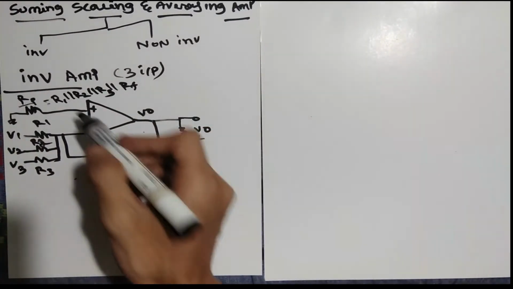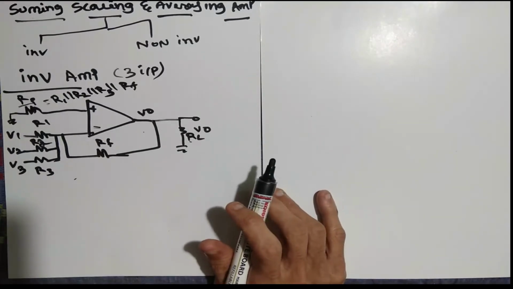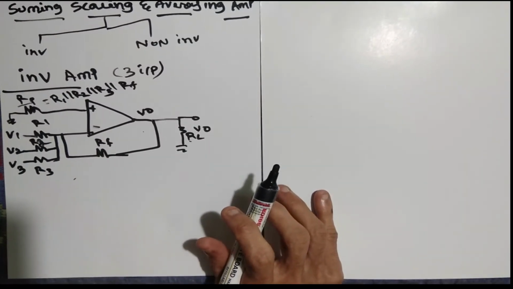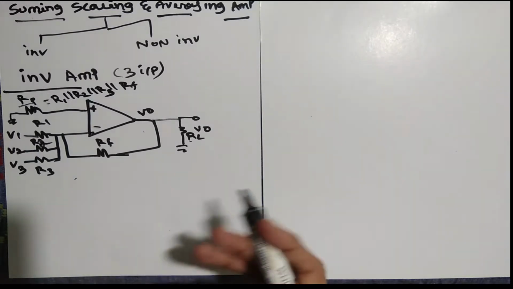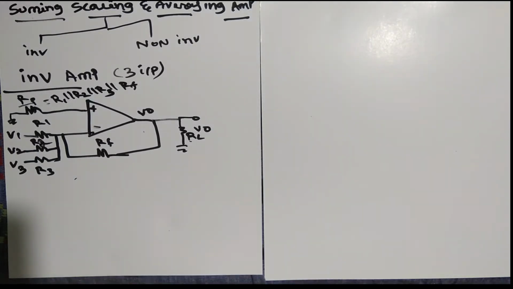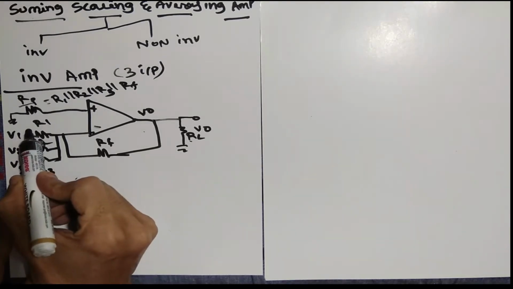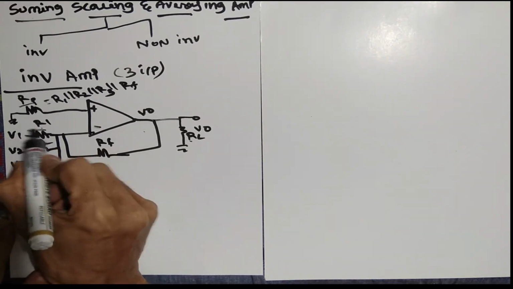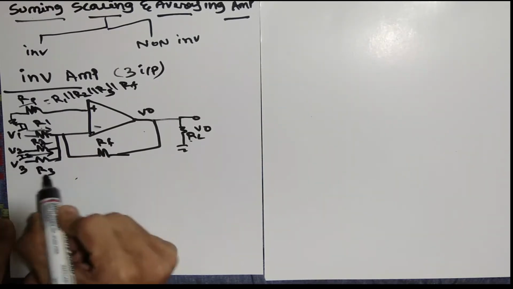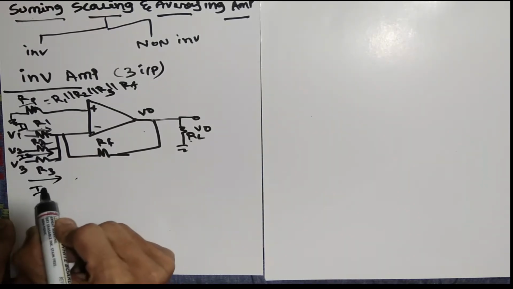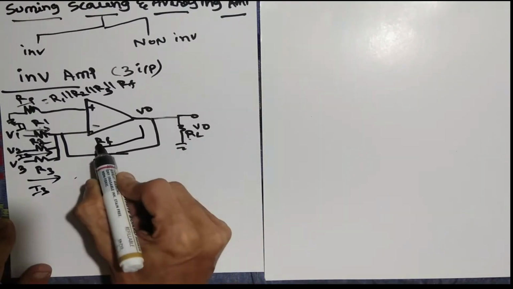Now our aim is to get the equation. So how do we get the equation for the inverting amplifier? You know the steps we followed to get V0 by Vi. The same procedure we have to use here, but instead we have to use V1, V2, V3 together. Here we can call this portion I1, similarly the second one is I2 and the last one I3, 3 currents. And anyway this current is nothing but IF.